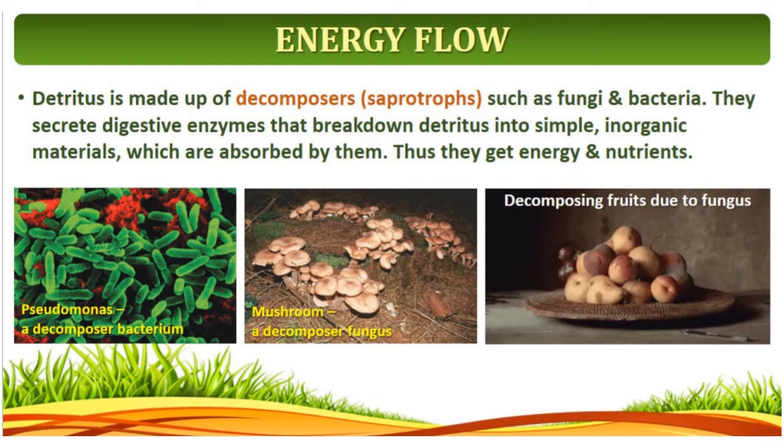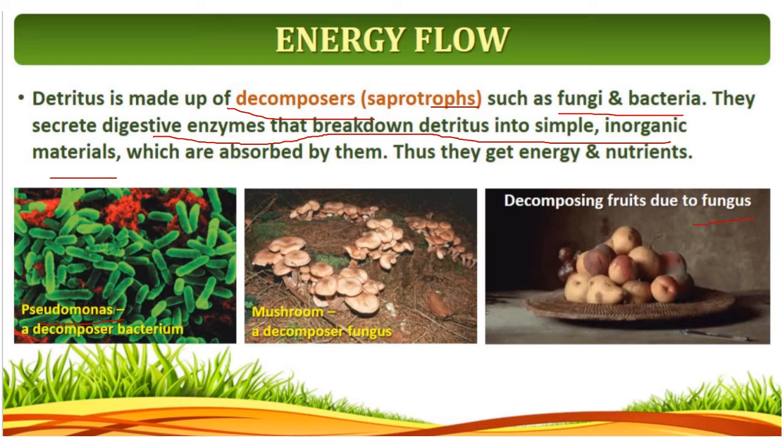Next, detritus is broken down by decomposers, that is saprophytes such as fungi and bacteria. They secrete digestive enzymes that break down the detritus into simple inorganic materials, which are absorbed by them. Thus they get energy and nutrients. In this picture you can see this is the bacteria Pseudomonas, which is a decomposer, and this is a mushroom, which is also a decomposer. Here fruits are rotting. Okay, the fruits are rotting by which?